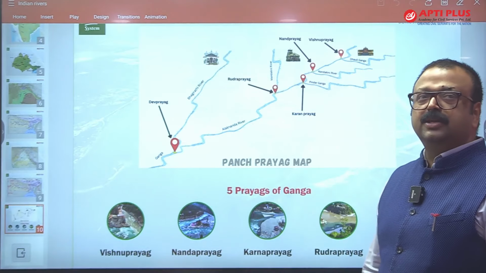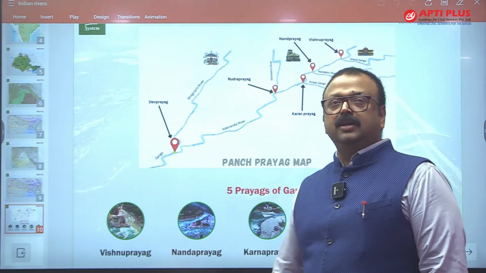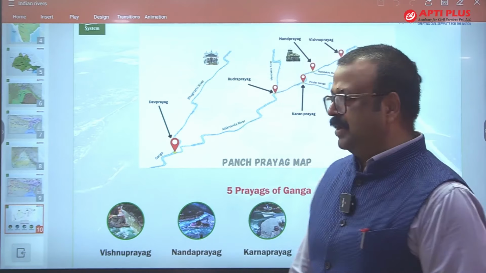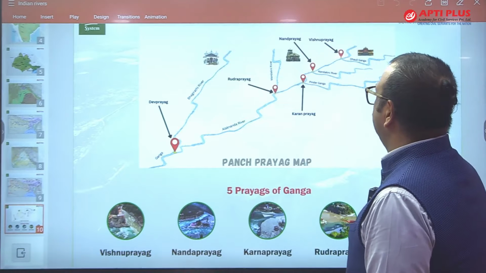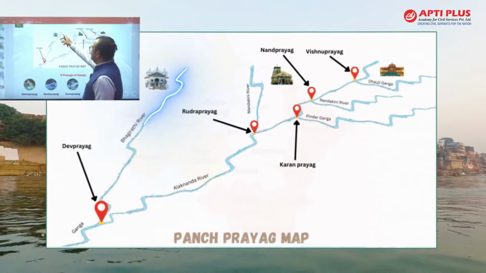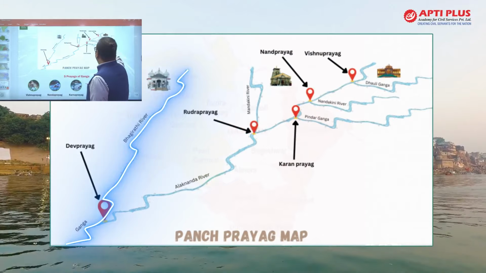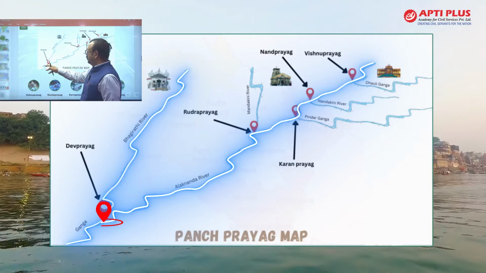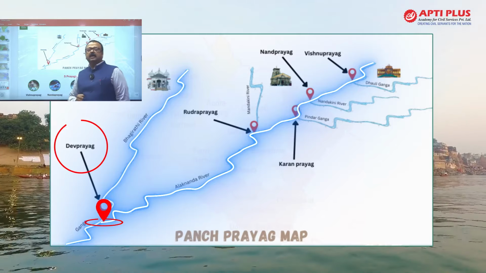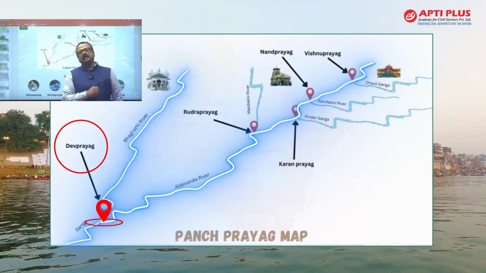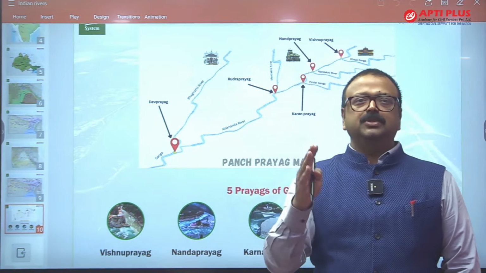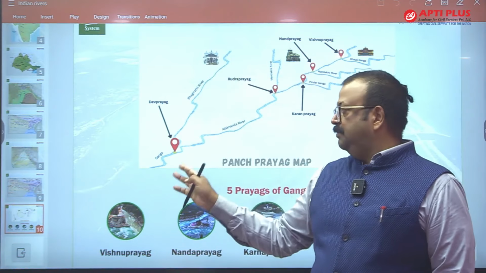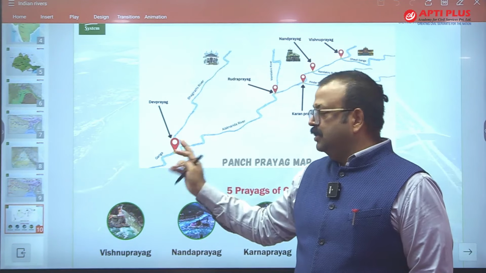So let me explain those prayags to you, because in your West Bengal PCS examination they are asking so many questions on prayag. So what are those prayags? So mainly two streams are there, one is Bhagirathi and another one is Alaknanda, and these rivers are making confluence near Devaprayag, and from Devaprayag we call it Ganga. And then Ganga originates from Devaprayag, means origin is what? The Gangotri glacier, and this Alaknanda meeting over here, this Devaprayag.